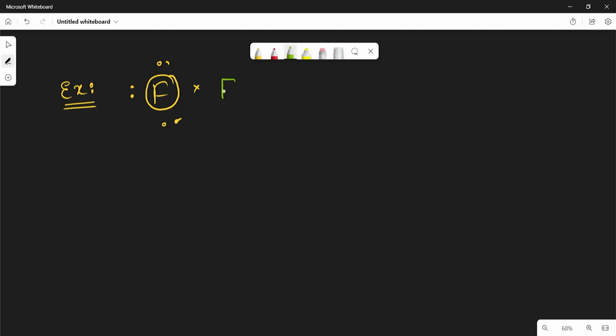Take another fluorine atom: 2, 4, 6. So like this, there is a bond, and this bond is called a covalent bond.